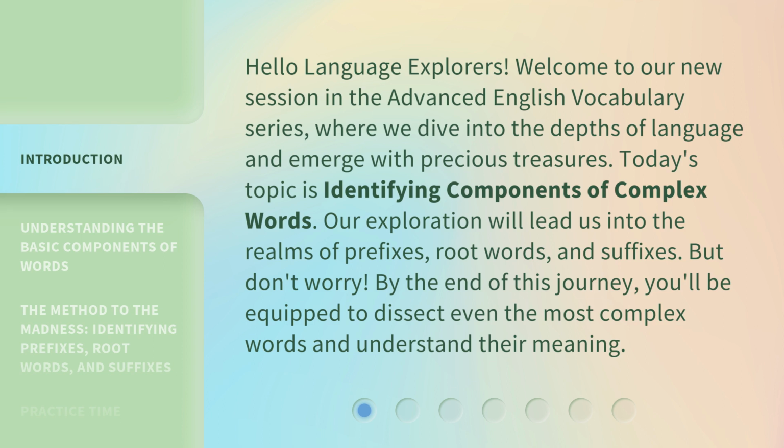Today's topic is identifying components of complex words. Our exploration will lead us into the realms of prefixes, root words, and suffixes. But don't worry, by the end of this journey, you'll be equipped to dissect even the most complex words and understand their meaning.